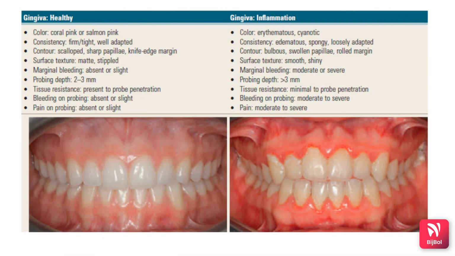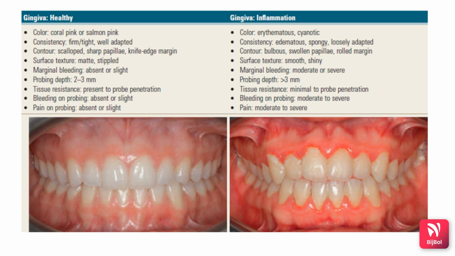Now in this table, we will see the differences between the healthy gingiva and the gingiva that is inflamed. The healthy gingiva is coral pink or salmon pink, whereas the inflamed gingiva is erythematous and cyanotic. The consistency is firm and the gingiva is well adapted onto the tooth surface in case of healthy gingiva, whereas in the inflamed gingiva, the consistency is edematous, spongy, and the gingiva is loosely adapted. The contour is scalloped with a knife-edged margin in healthy gingiva, whereas the contour is bulbous, with swollen and rolled papillae in case of inflammation.